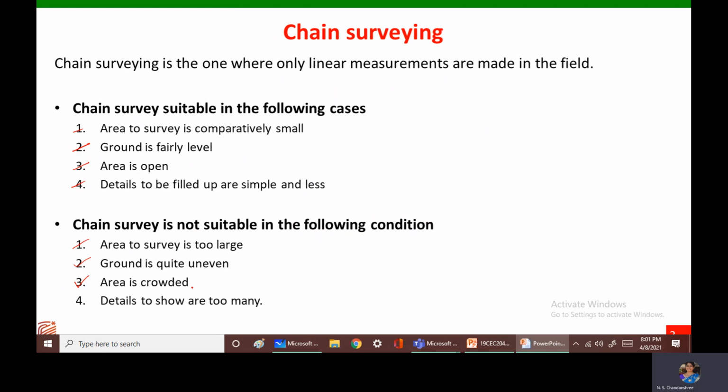It will be very difficult to take the measurements. Most of the data would have to be calculated by indirect measurements, which will consume a lot of time and make the process very rigorous and tiresome. And if the details that have to be noted down in that area are very large, chain surveying is not suitable.